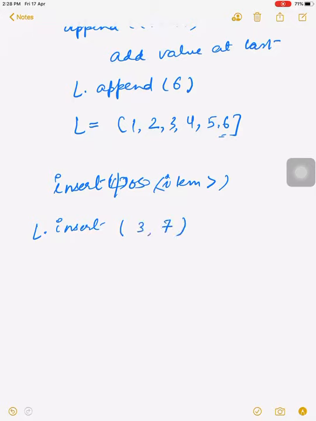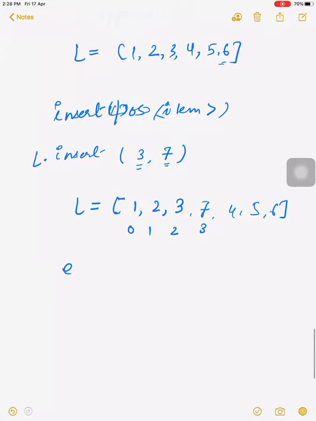If we write L dot insert, we take here the position of the insert. For example, it will be 3. Here we want to enter 7. Then the value 7 will be inserted at index 3 and the rest of the values will be shifted to the right. For example, the output is 1, 2, 3. The indexes are 0, 1, 2, and then index 3, where previously the value was 4. Now it will add the new value 7 and the rest of the values will be shifted forward. So that is the function of insert.